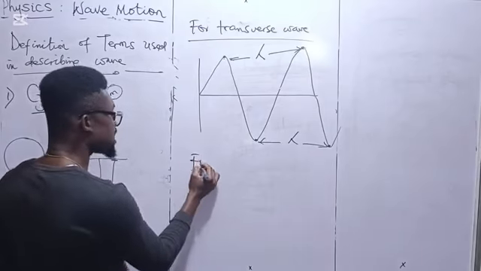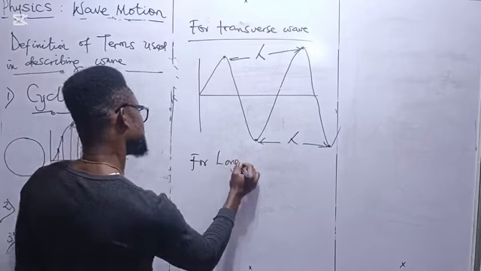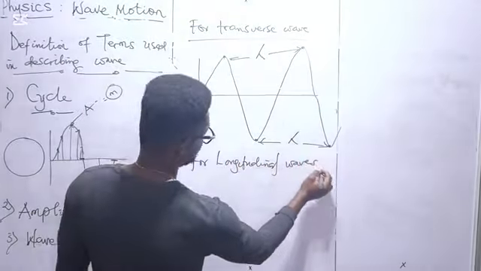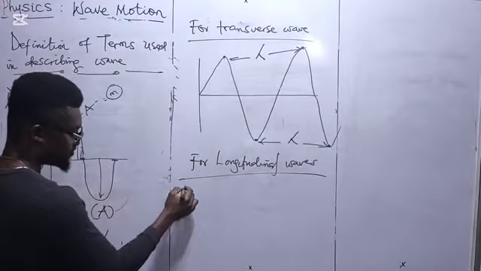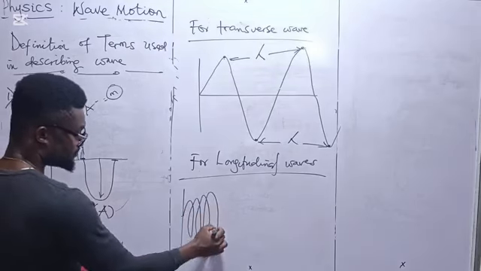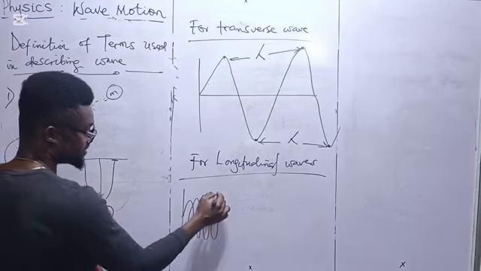Then for longitudinal waves, we have the vibration in this way, it is compacted here. Maybe we call here the crest, and here the trough.